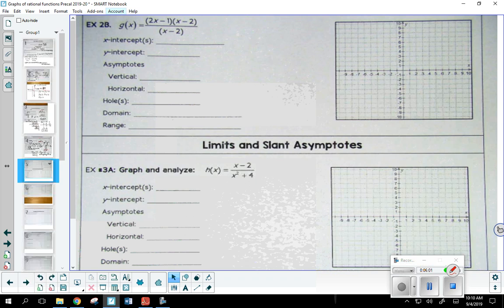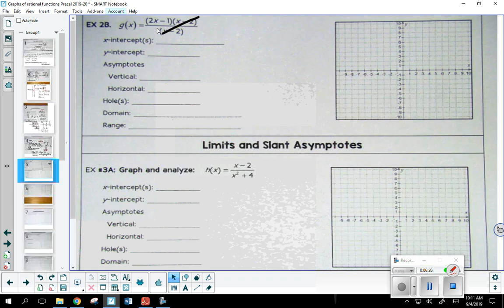I want to try to catch up the others and have them get used to things. So look at this function right here. It's already factored for me. Does anybody notice anything immediately? There you go. You have a group factor that cancels. So the x minus 2's are out of there. If you have a group factor that cancels, what does that tell you that the function has? It has a hole. There we go.